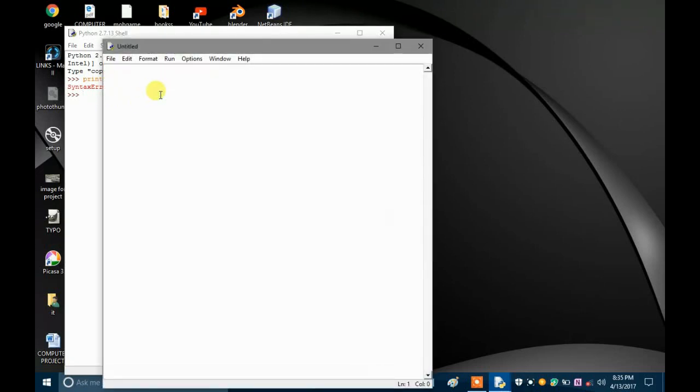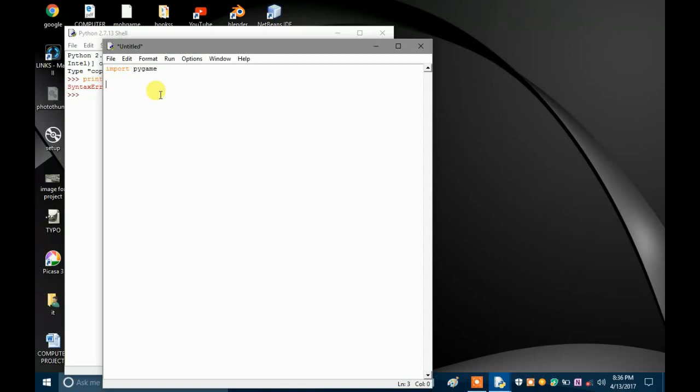Now we have an untitled window of Python. Let's import Pygame. Yes guys, I'm using Pygame here. I will just create a Pygame window, and you will see what kind of error or problem I'm talking about.